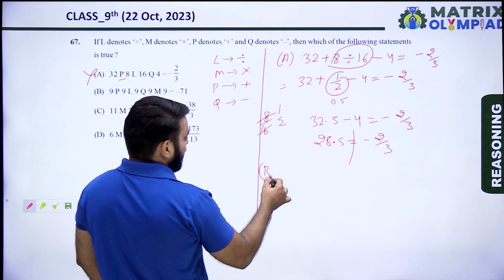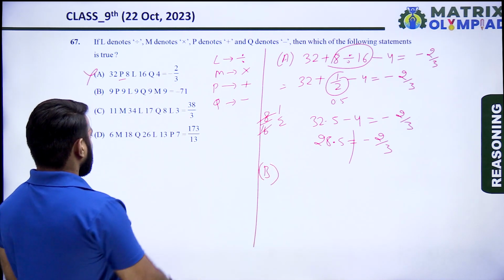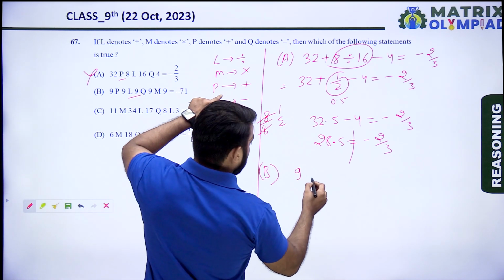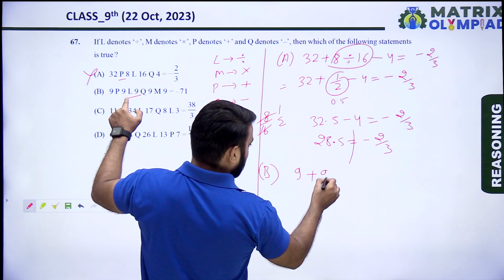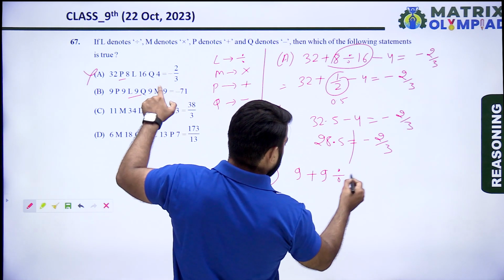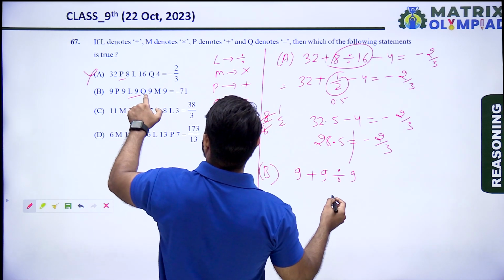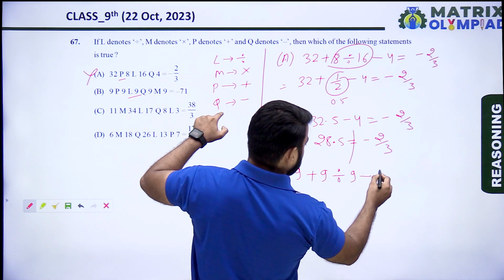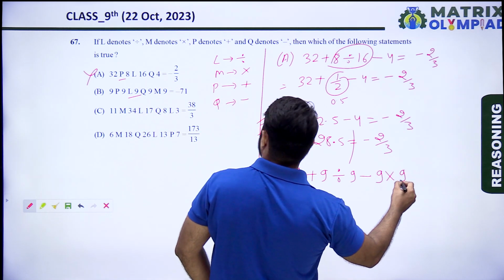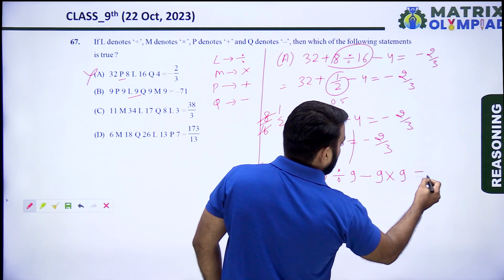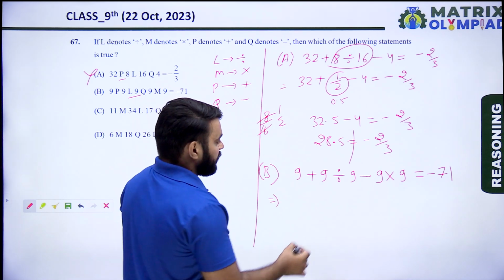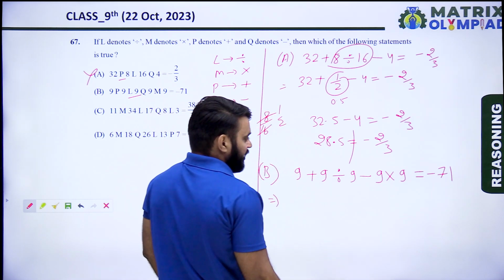Now taking option B. According to option B, 9 P means plus 9, L means divide 9, Q means minus 9, M means multiply 9 is equal to minus 71. Using the BODMAS rule, first divide the numbers, then multiply.